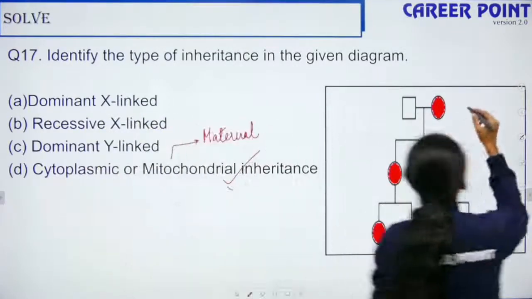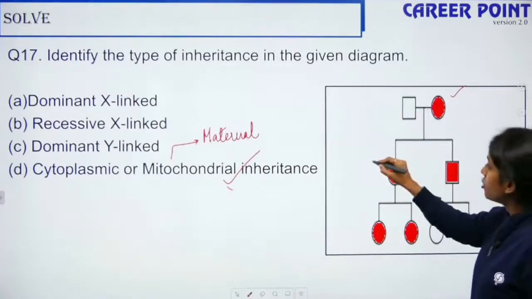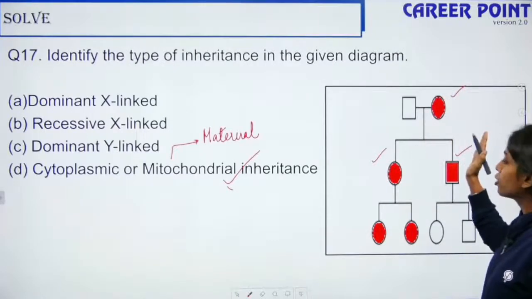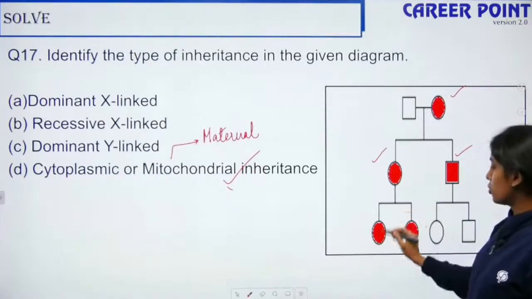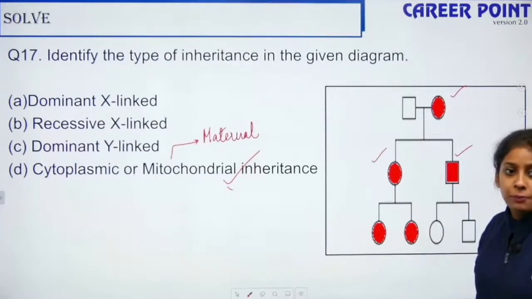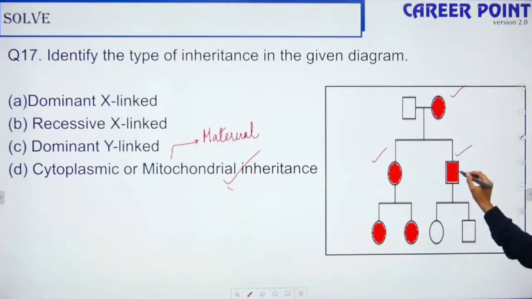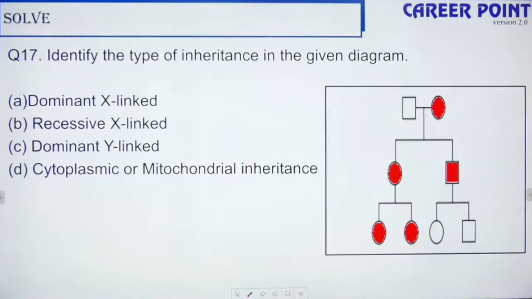So if you look, the mother is affected, so by the cytoplasmic inheritance pattern, the daughter is affected, and the son is affected, because only from the mother the cytoplasm and mitochondria are inherited. So here the mother is affected, so the daughters are directly affected, right? So this follows maternal inheritance. So here if he marries a normal woman, then the offspring are normal, right? So this is maternal inheritance.